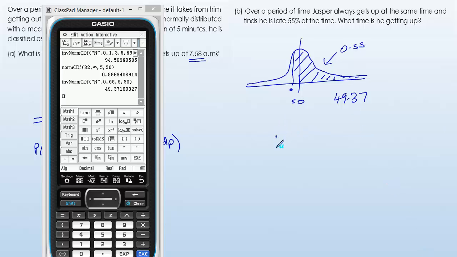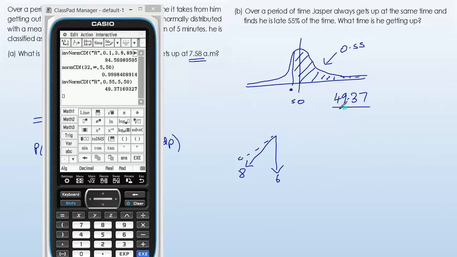So if we start with the clock down here at the half past mark, which is the 8:30 when he has to be at school, he must be getting up 49.37 minutes before that. So that's nearly 50 minutes. So that would take him around here to the 22 mark. That would be 50, but he's just a little bit further on than that.